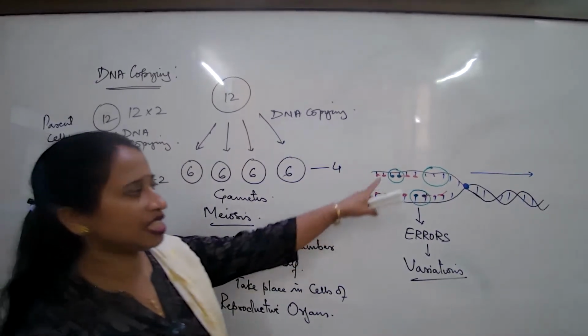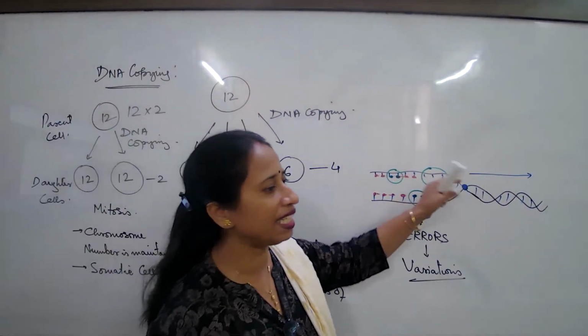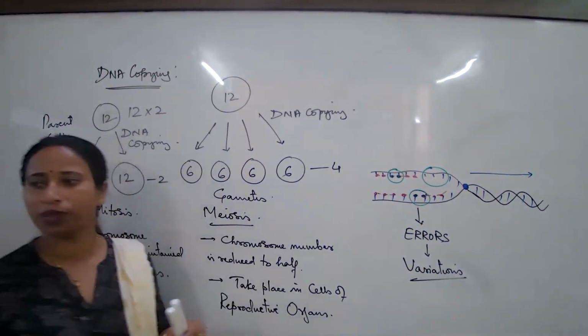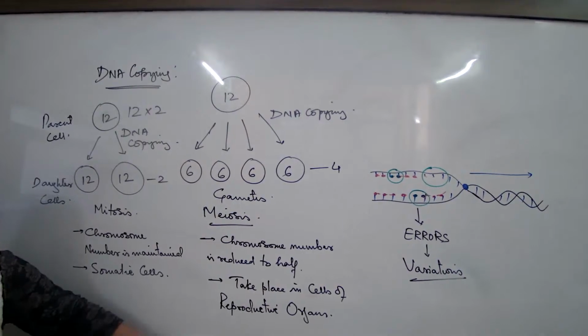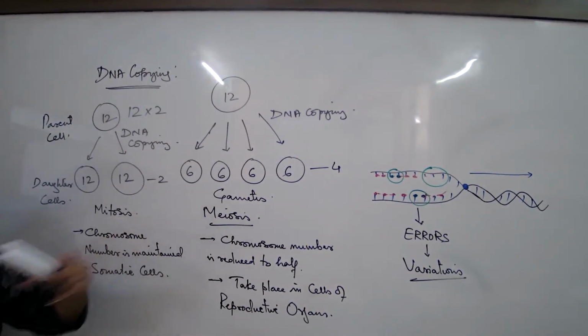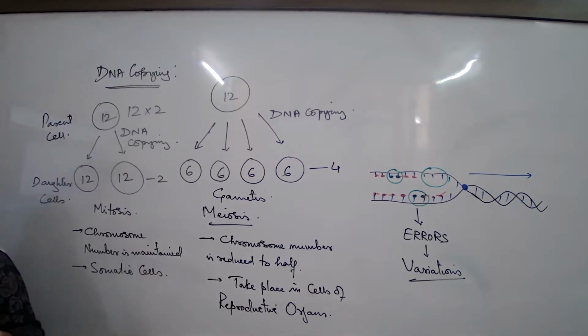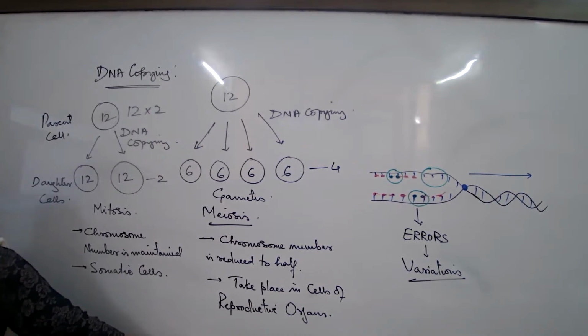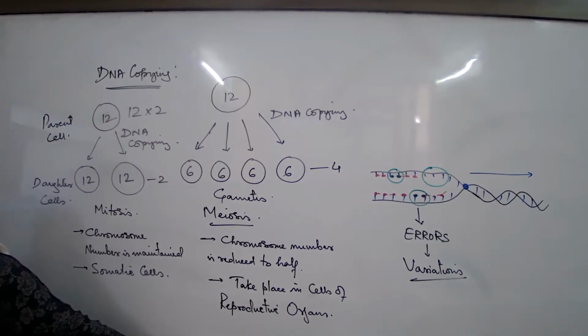So when these errors are there, this is making our DNA a little bit changed. And that is the reason the type of the enzyme and the hormone and the behavioral characteristics are a little bit different from our parents. What would happen if the errors are big enough? A major part of the DNA is not copied, so many parts are broken in the DNA and wrong units are so many, then a person is born with some chromosomal disorder.